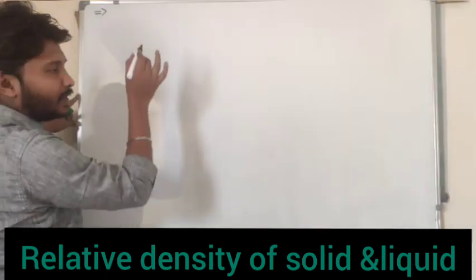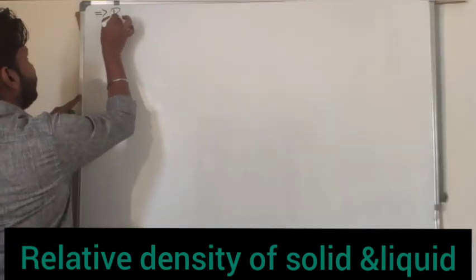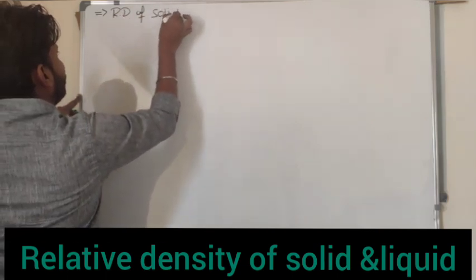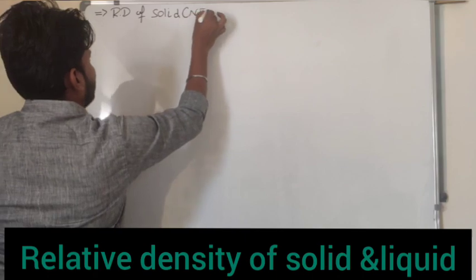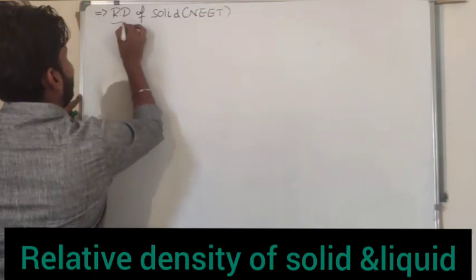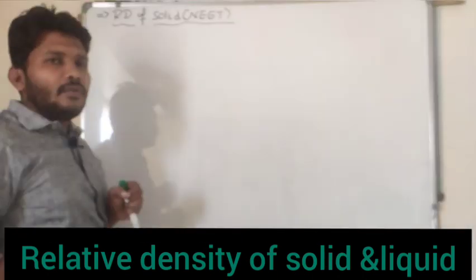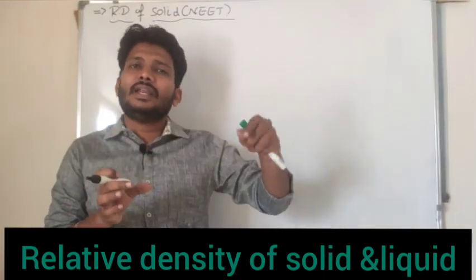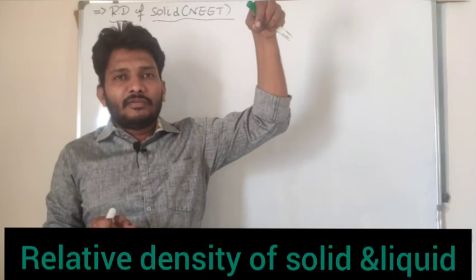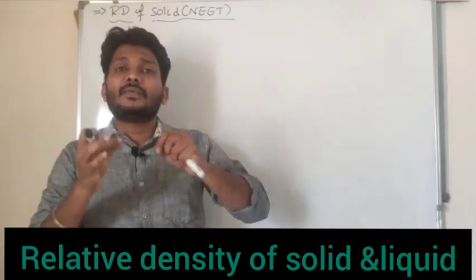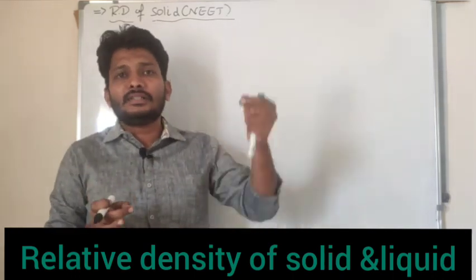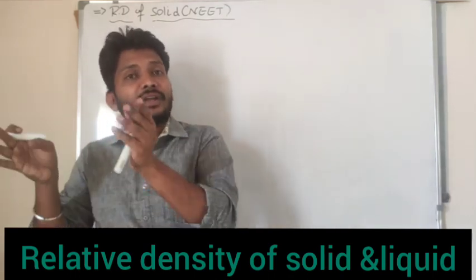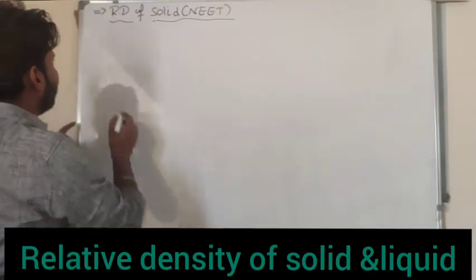These are all neat applications. Relative density of solid. For example, I will take one body here. The weight of the body will be W1 in air. Now I immerse that body in the liquid, then its weight becomes W2. Why? Because when the body is immersed in the liquid, the weight of the body decreases. We know this.